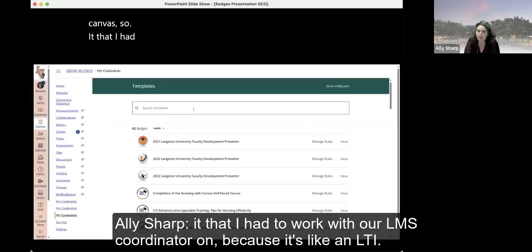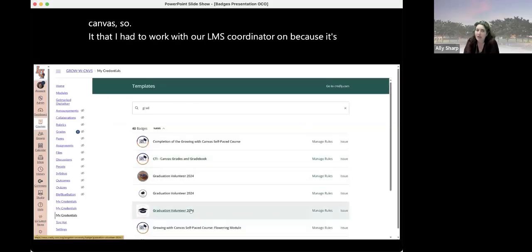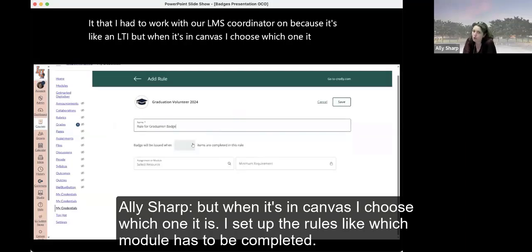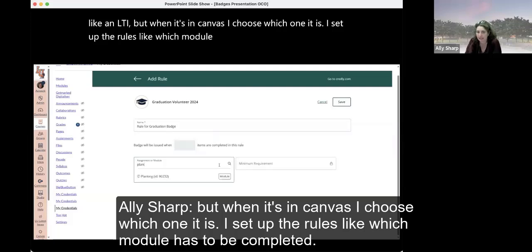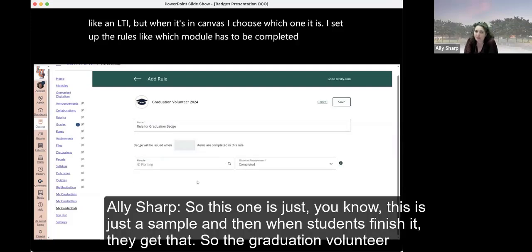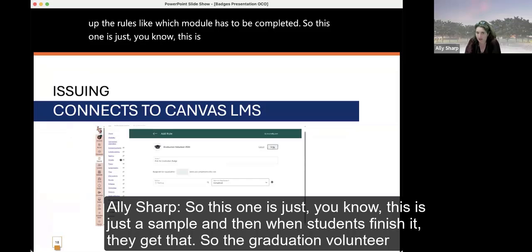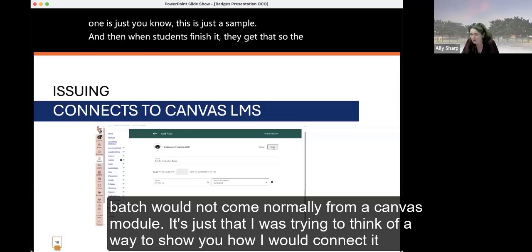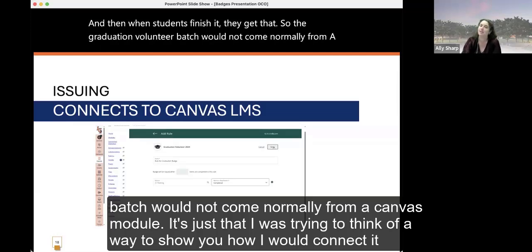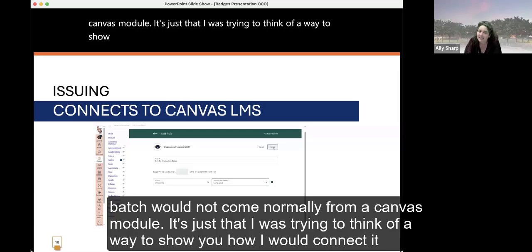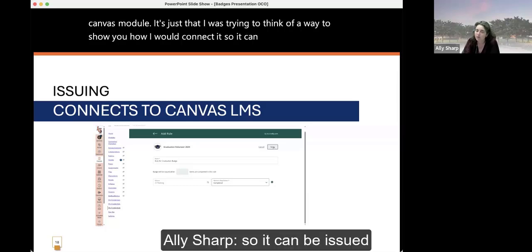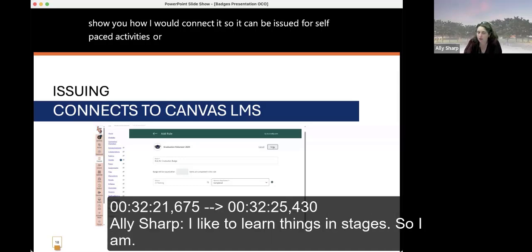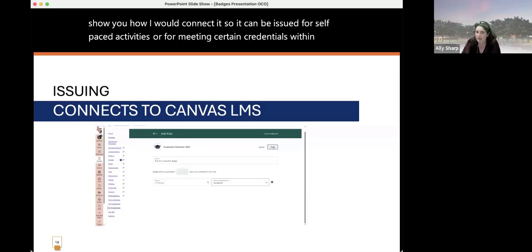That I had to work with our LMS coordinator on because it's like an LTI. But when it's in Canvas, I choose which one it is. I set up the rules, like which module has to be completed. So this is just a sample. And then when students finish it, they get that. So the graduation volunteer badge would not come normally from a Canvas module. It's just that I was trying to think of a way to show you how I would connect it. So it can be issued for self-paced activities or for meeting certain credentials within the LMS.